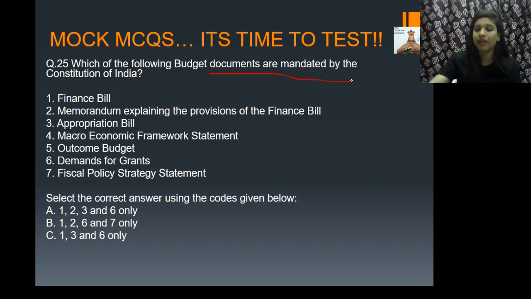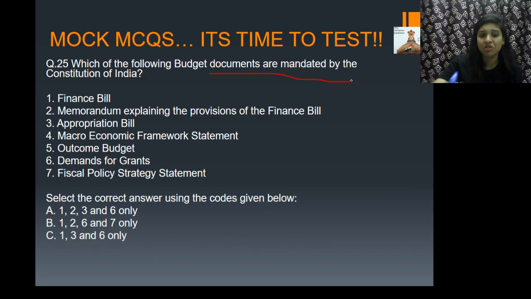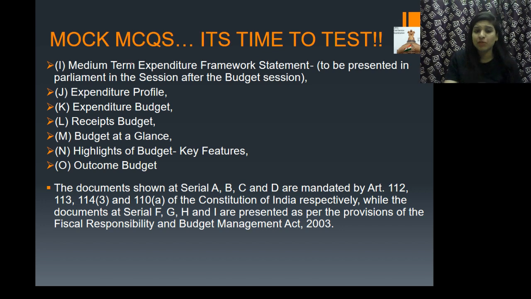That was a question. So that is why the answer to your question is option C. And if you see, under the Medium Term Expenditure Framework statement, some important documents are to be presented, like the expenditure profile, expenditure budget, etc. You can just go through them, guys.